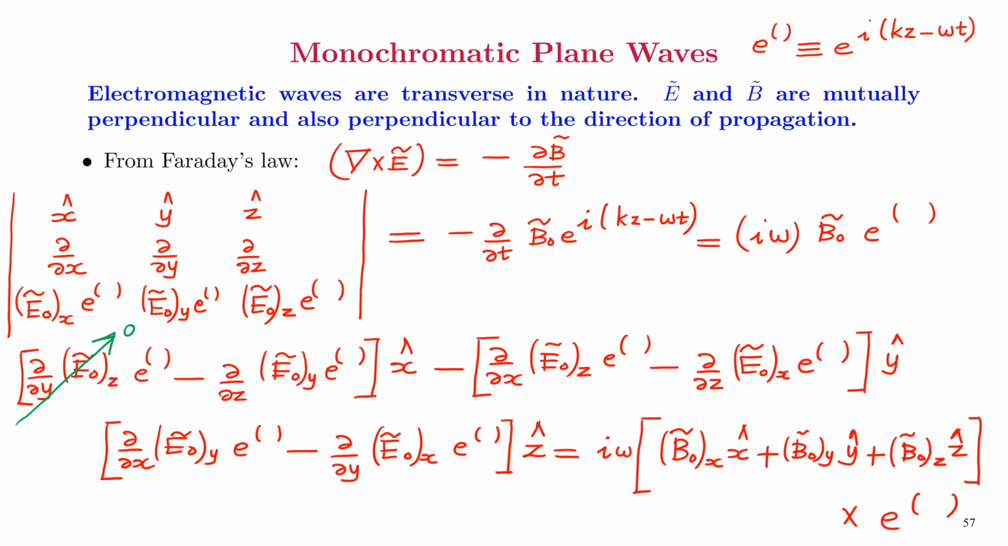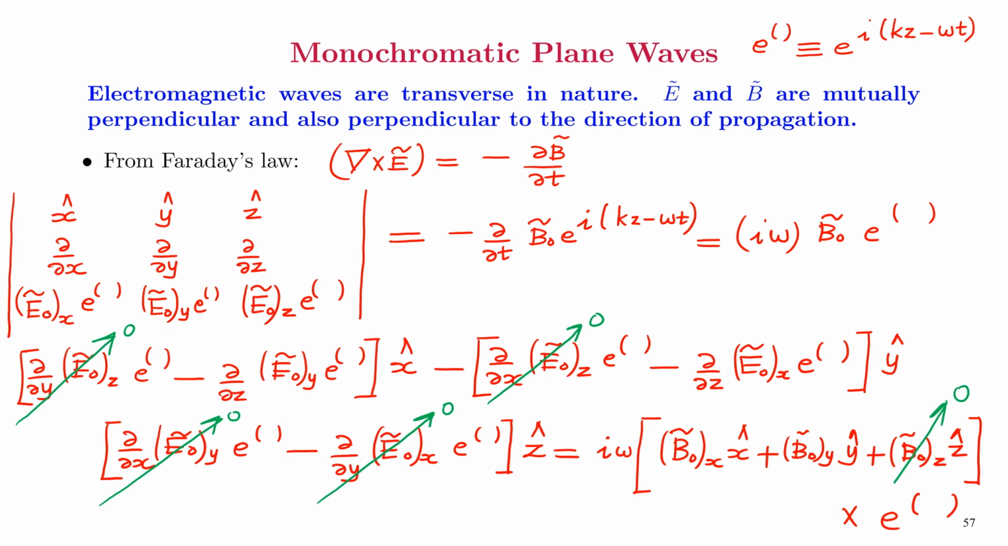This term will be 0 because we have previously shown that the electric and magnetic fields are transverse in nature, that is, they don't have a z component. So this term is again equal to 0. And this term is 0 because it is partial of E0y over partial of x. And this term is again 0 because that is partial of E0x over partial of y. Now this term can again be taken as 0 because the z component of the magnetic field is 0.